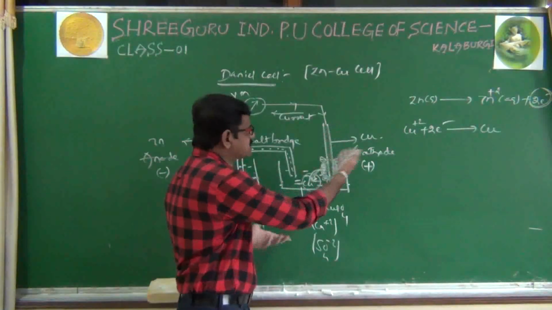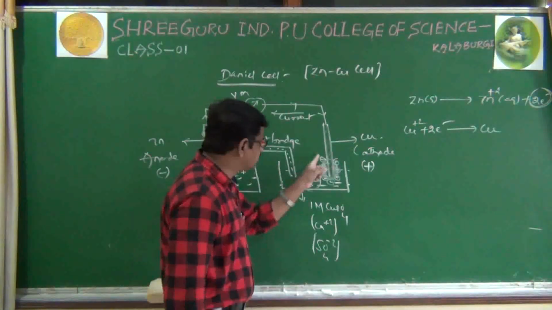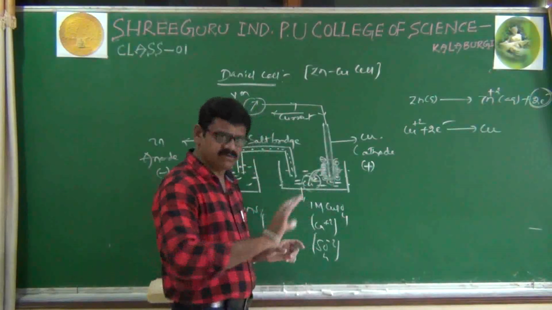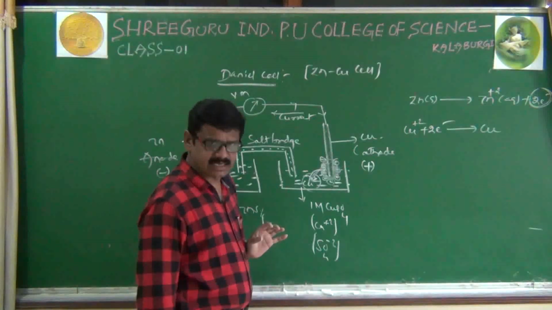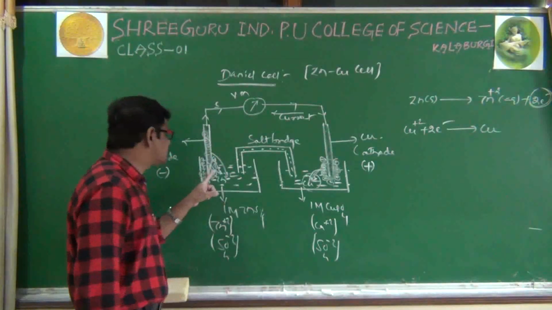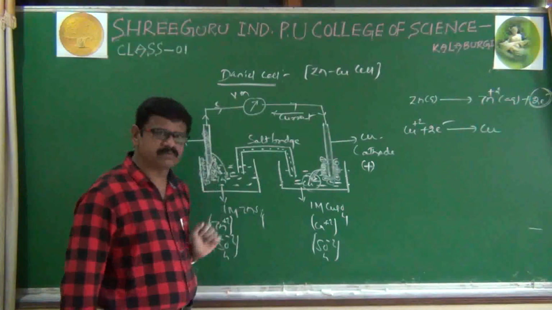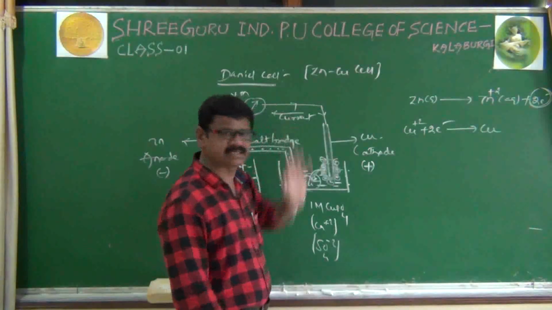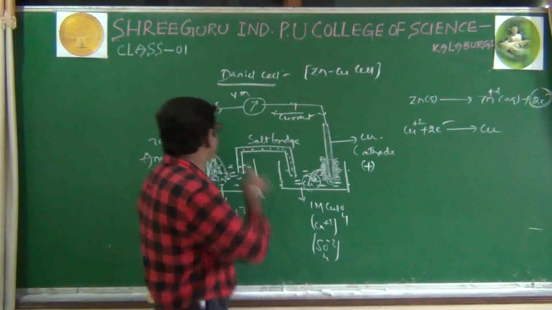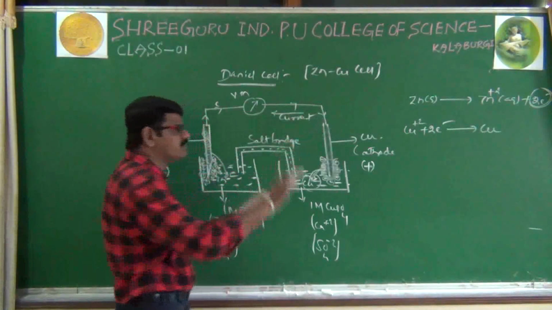Between negative and negative, some repulsive forces will be there. That's why this excess minus ions will not allow these electrons to come into the second half cell. Means here excess plus ions are not allowing them to go, and here excess minus ions are not allowing the electrons to come. That's why electron movement will be stopped.